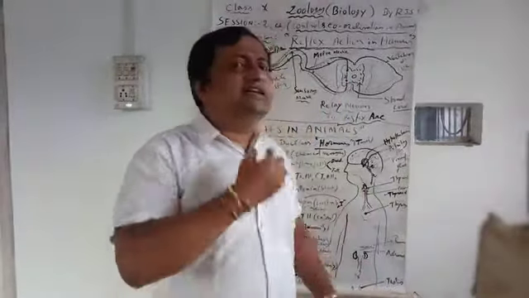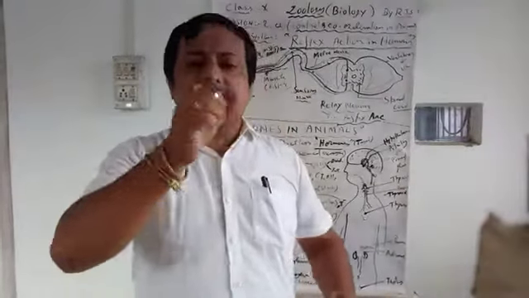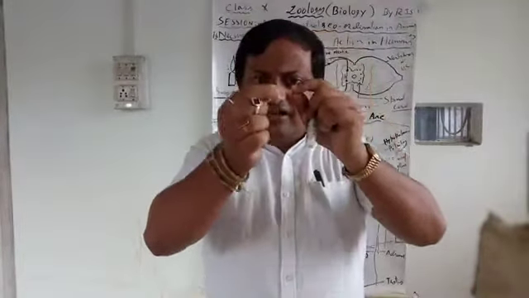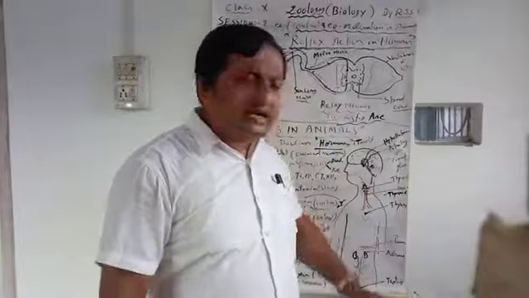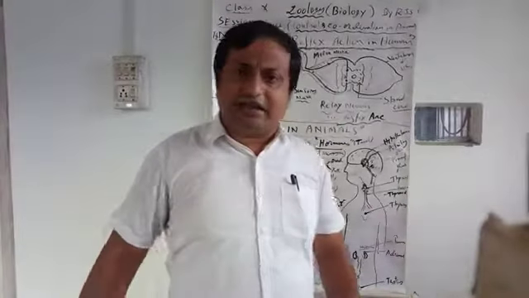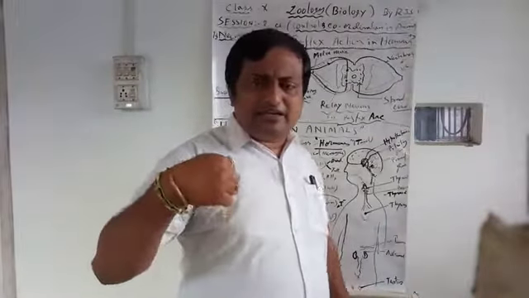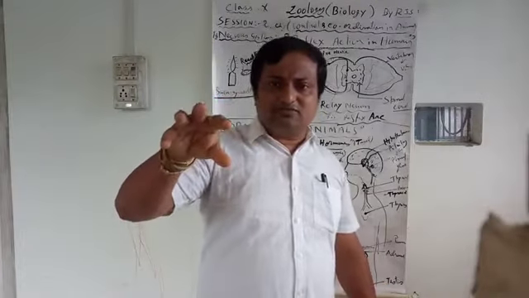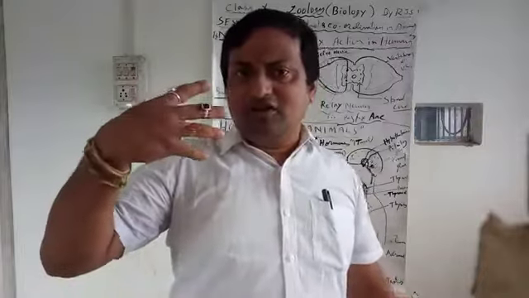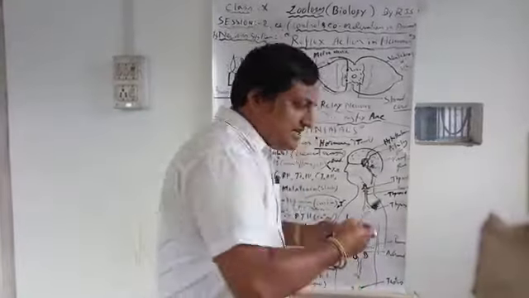In the neck region there is the thyroid gland, which also secretes hormones; later on we will tell the names. In the larynx and trachea, on both sides, there is a pair of thyroid glands. In the lower part of the thyroid gland you can see the parathyroid gland. Then higher up is the thymus gland, which is also endocrine and secretes hormones. Then there is the pancreas, which secretes both hormones and pancreatic juice, so it is both endocrine and exocrine. Next, on the upper part of each kidney there is a cap-like structure.